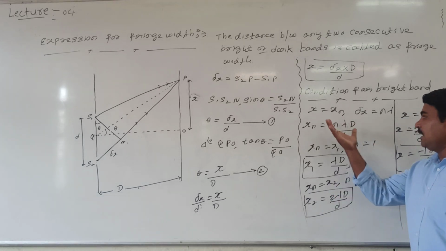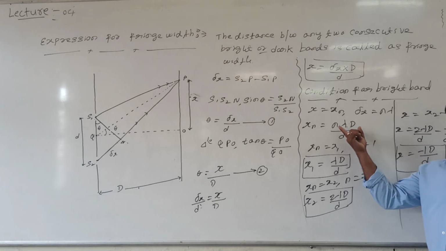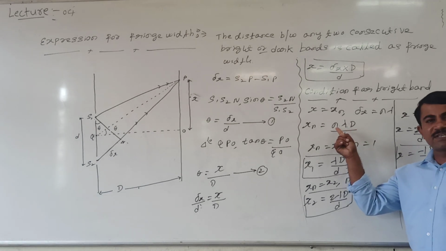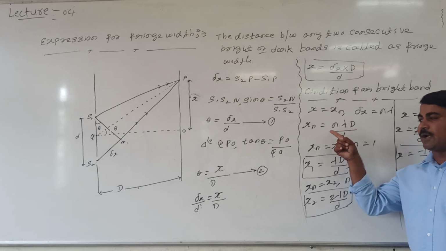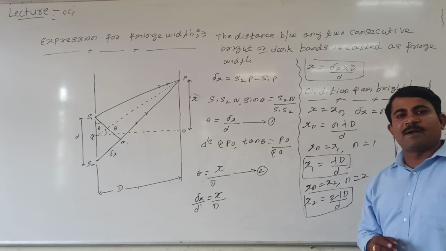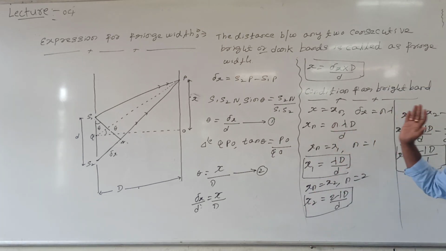For n bright bands we should take this equation. N equal to 1 is the first bright band, n equal to 2 the second bright band, n equal to 3 the third bright band, like this. Like this you can take the number of bright bands.